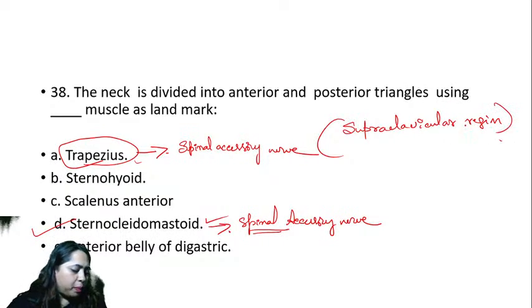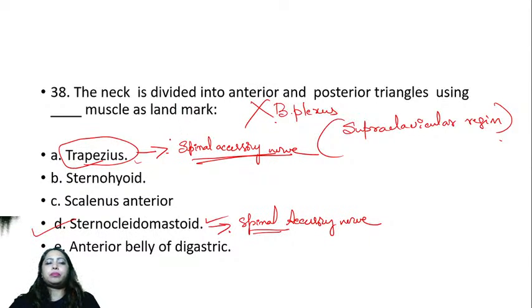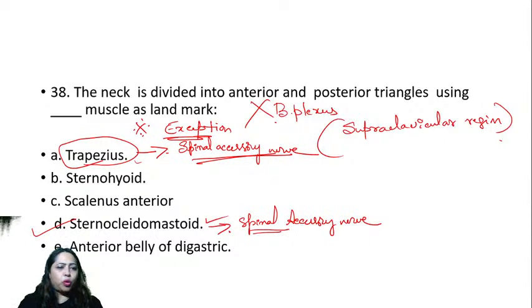So it should be supplied by which nerve actually? It should be supplied by the brachial plexus. But it is not supplied by the brachial plexus. So there is an exception. Very, very important. If there is an exception, trapezius is supplied by spinal accessory. It was supposed to be supplied by the brachial plexus actually. Okay, next one.